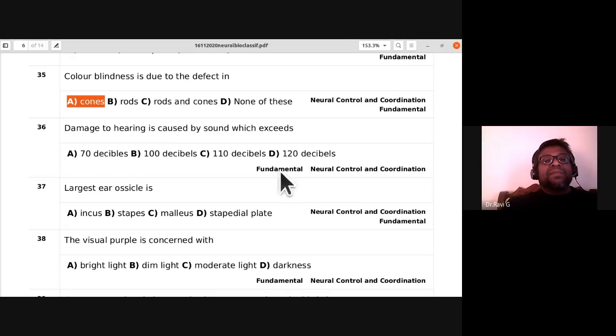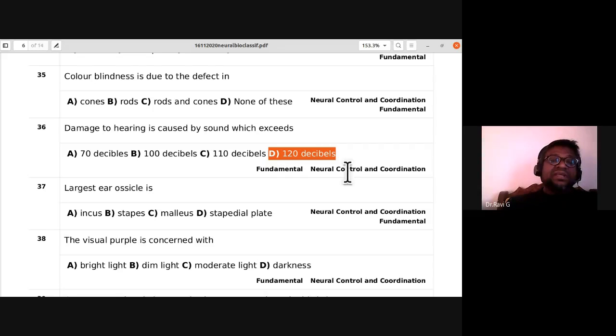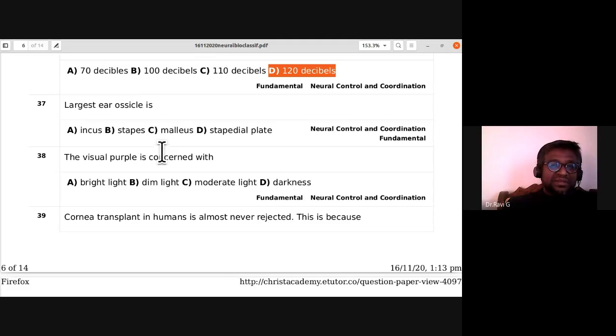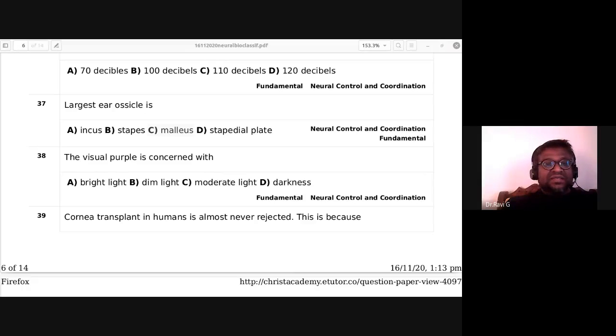Damage to hearing is caused by sound which exceeds 70 decibels, 100 decibels, 110 decibels, 120 decibels. So damage to hearing is caused by sound which exceeds 120 decibels. D is the answer. Largest ear ossicle is incus, stapes, malleus, stapedial plate. The largest ear ossicle is malleus. So for the 37th, the answer is C.